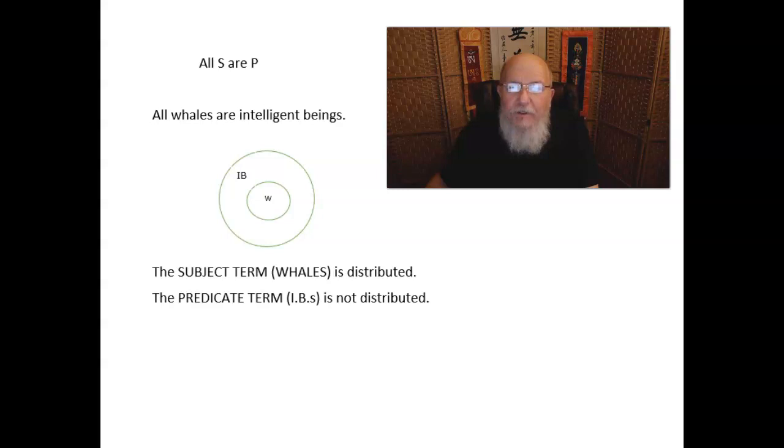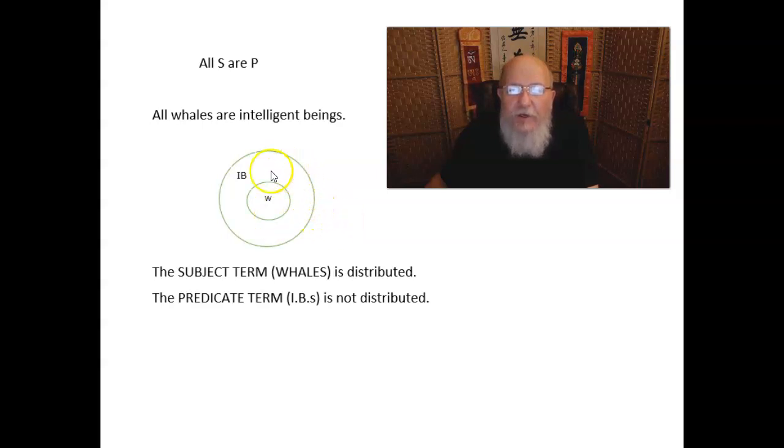Think about an A proposition, such as all S are P. What exactly does the form of this proposition assert? What exactly does it claim to be true or false? Well, it makes a claim about the entire subject class of S, each and every member of it, but what about the predicate class? Consider a substitution instance of all S are P. All whales are intelligent beings. As these two circles show, this means the class of whales is entirely included within the class of intelligent beings.